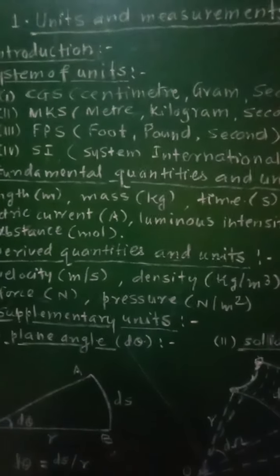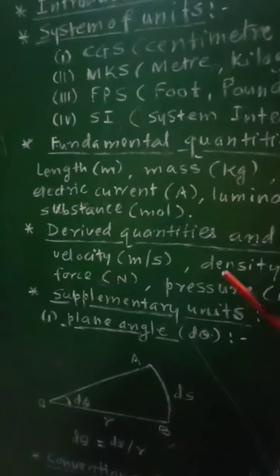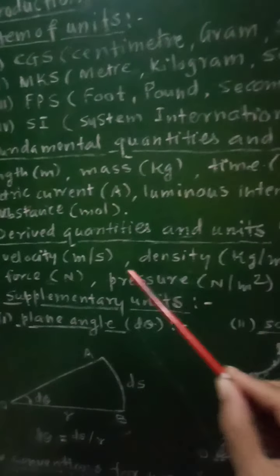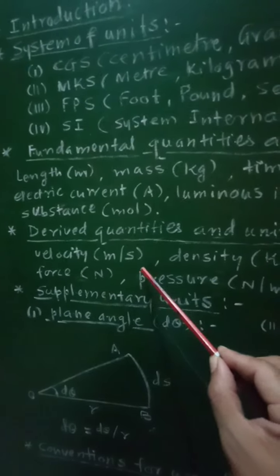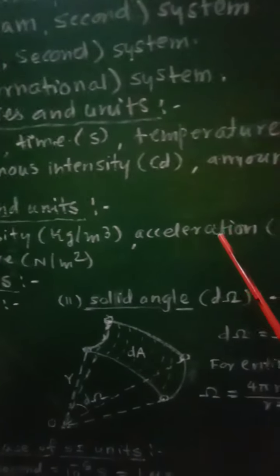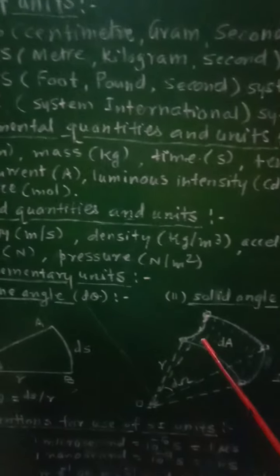These are some of the examples of derived physical quantities. Here in this case, velocity is given in terms of meter per second, density in terms of kilogram per meter cube, and acceleration in terms of meter per second square will be measured.